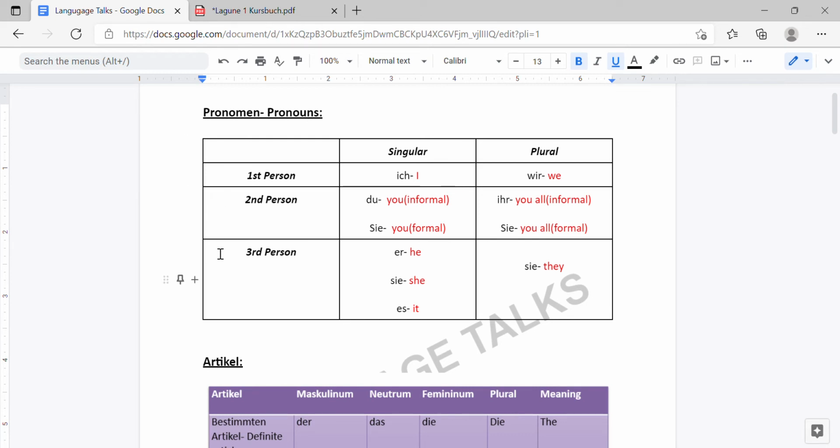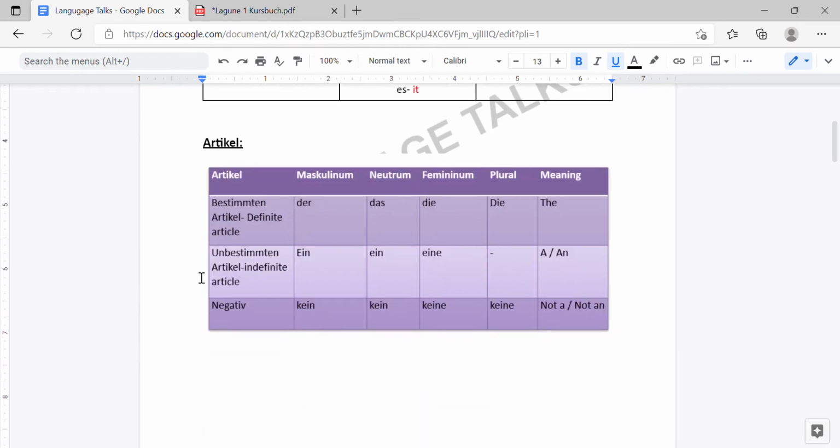Okay. The next topic that we are going to see today is the articles. So in English we have the definite article and the indefinite article, right? So what is a definite article? A definite article is used when we are talking about a particular thing. For example, the word the is used when we are talking about a particular thing. For example, the house is blue. Here in this case we are talking about a particular house. That is why we are using the, right?